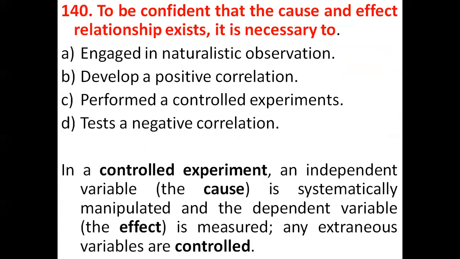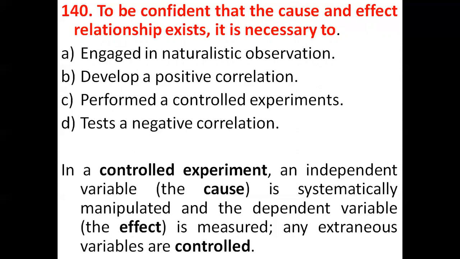So the last question is, to be confident that the cause and effect relationship exists, it is necessary to: here options are given, engage in naturalistic observations, develop a positive correlation, perform a controlled experiment, and test a negative correlation. See, in a controlled experiment, the independent variable, the cause, is systematically manipulated. The dependent variable, the effect, is measured. Any extraneous variables are controlled.